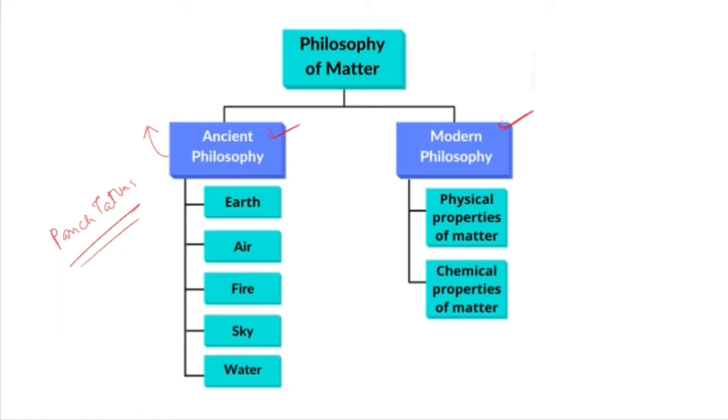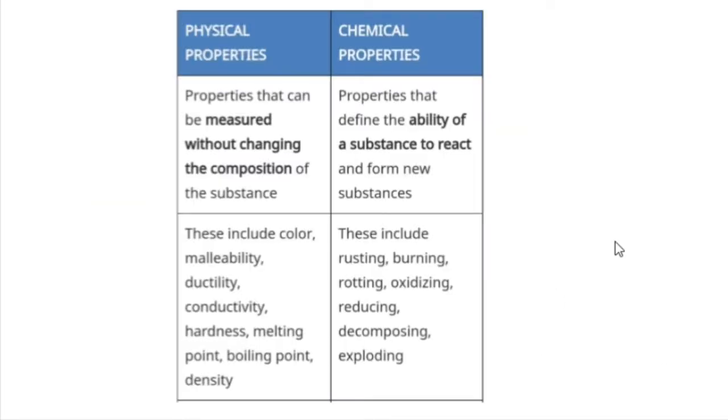Now the matter is classified based on two properties, that are the physical properties of matter and the chemical properties of matter. So now let's know the difference between physical properties and the chemical properties of matter. What are physical properties? Physical properties are the properties that can be measured without changing the composition of the substance. For example, the color, the boiling point, the melting point, the hardness or softness, the density, all these fall under physical properties of matter.